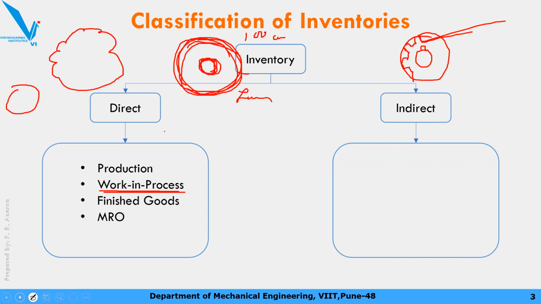Next one is MRO. M stands for maintenance, R stands for repair, and O stands for operating. Now these MRO inventories are not actually part of your finished good, but they are necessary for production.